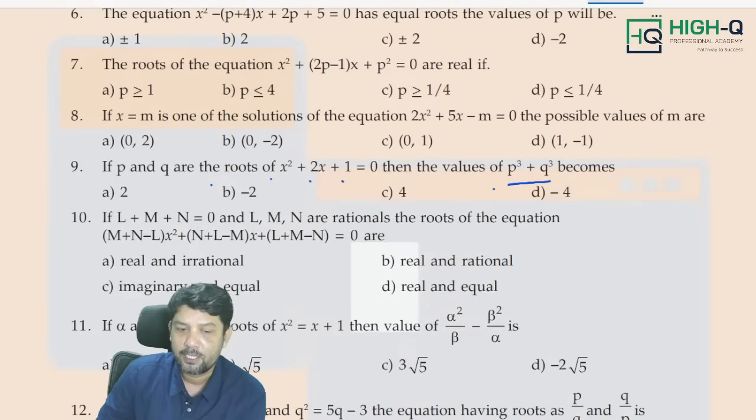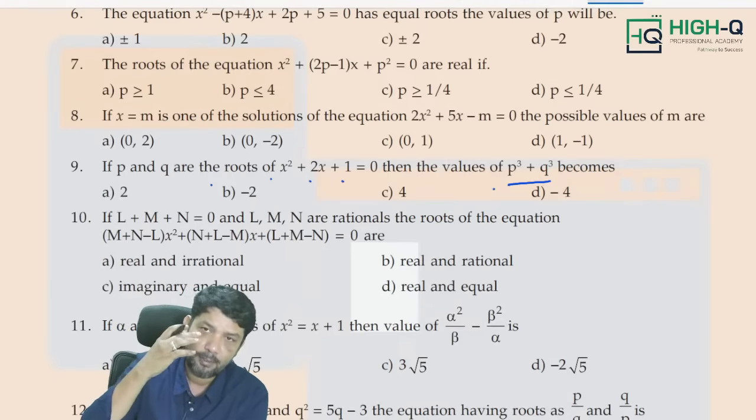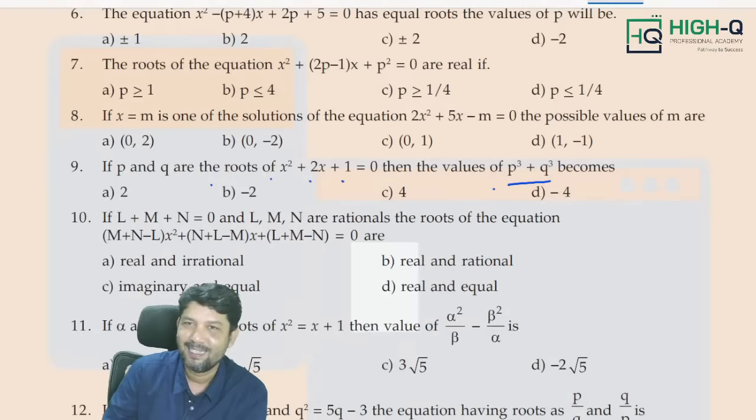Sir, I think it is alpha cube plus beta cube they ask you to find out, sir. You are given the formula, sir. Alpha cube plus beta cube equal to alpha plus beta the whole cube minus 3 alpha beta into alpha plus beta. Alpha plus beta is minus b by a, alpha beta is c by a. I will apply and get it, sir. Array, why you are wasting your time?